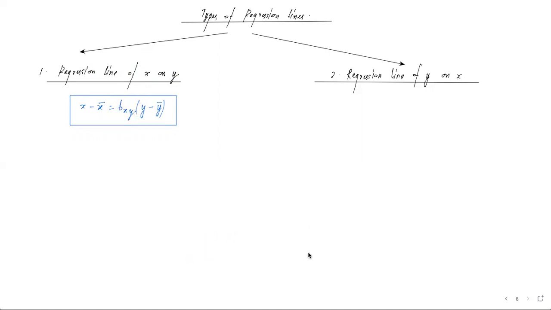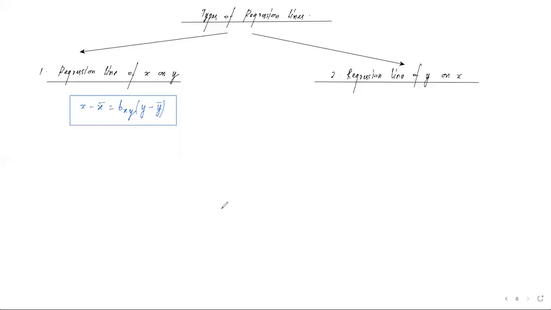Now, what are the parameters involved here? As you can see, we have seen two parameters: one is x bar and one is y bar. x bar and y bar are nothing but the means of x and y respectively. Similarly, bxy is the regression coefficient of x on y. Apart from that, this x and this y are the variables of the equation which will remain as such.